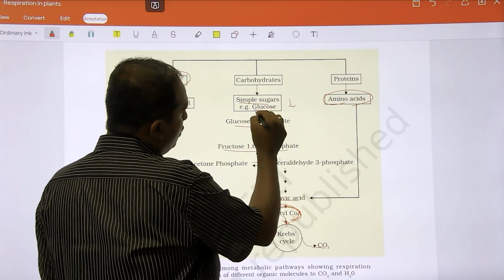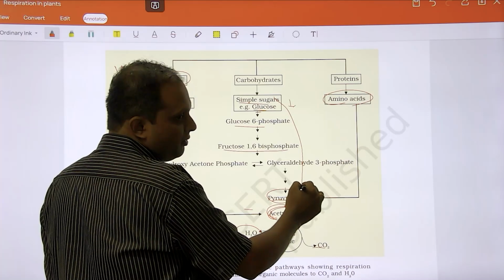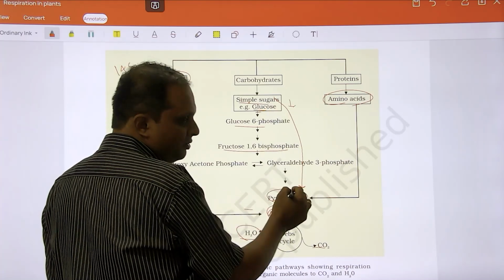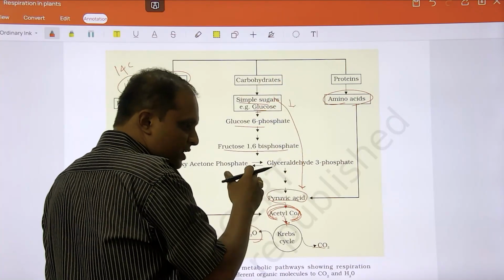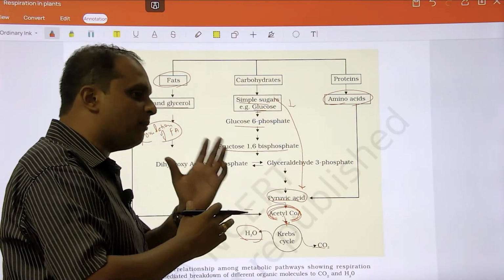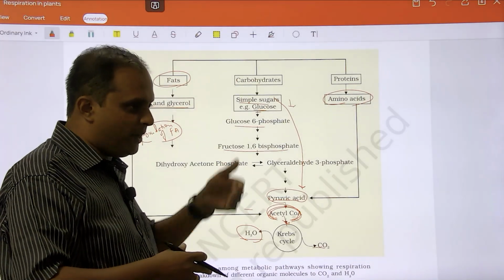Glucose to pyruvic acid: anabolism or catabolism? Catabolism. 6 carbon to 3 carbon. Sometimes the reverse also can happen. So it is anabolism. So respiration is a mix of both anabolism and catabolism. That is what this is for. The same thing would have been given in the paragraph.